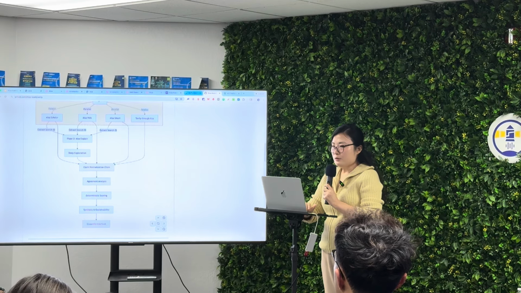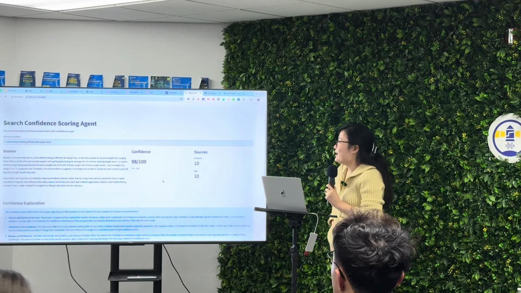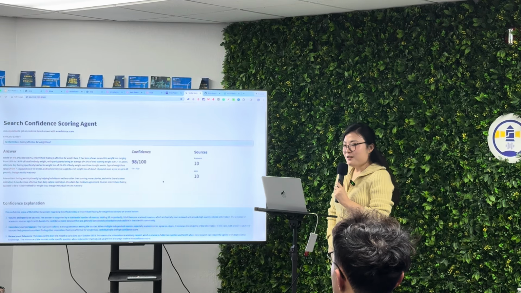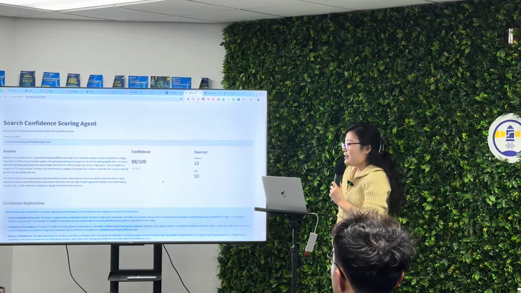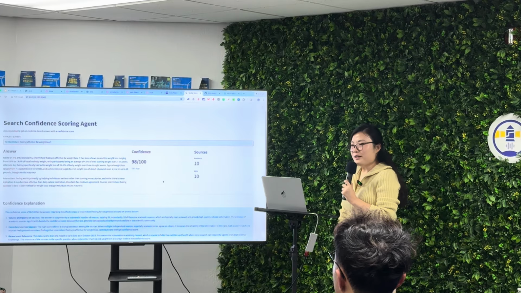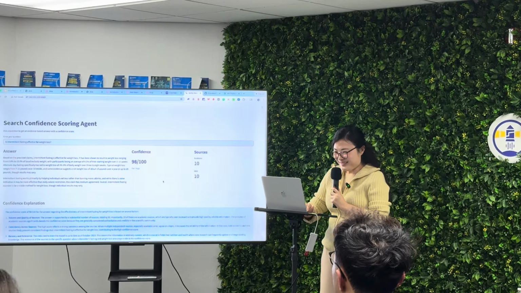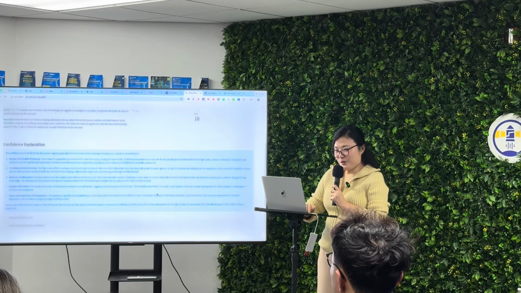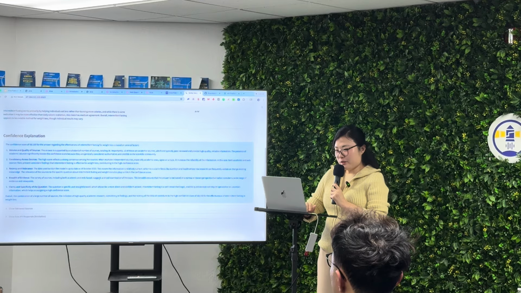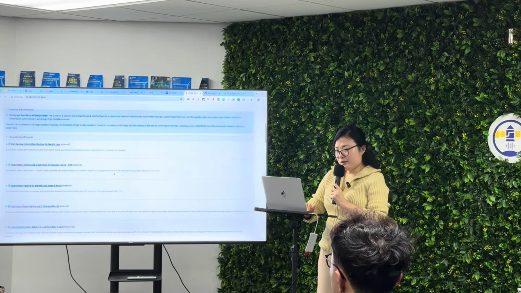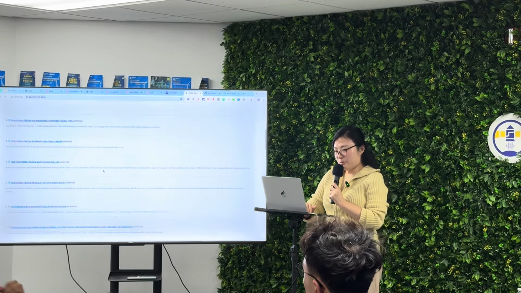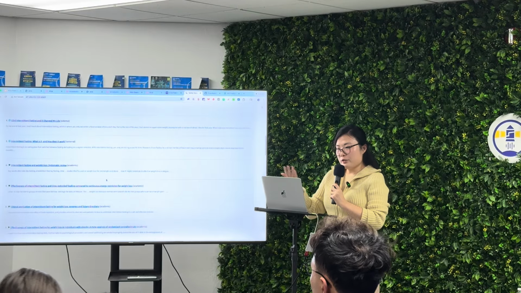Let's take a look back at this. Okay, great. This is interesting because I have run this query a couple of times and it always gives me a 100 out of 100 confidence. So here, there's a difference. This is great. Let's see what it shows. This is the confidence explanation. This is the retrieved resources. External just means this is from the web search endpoints.